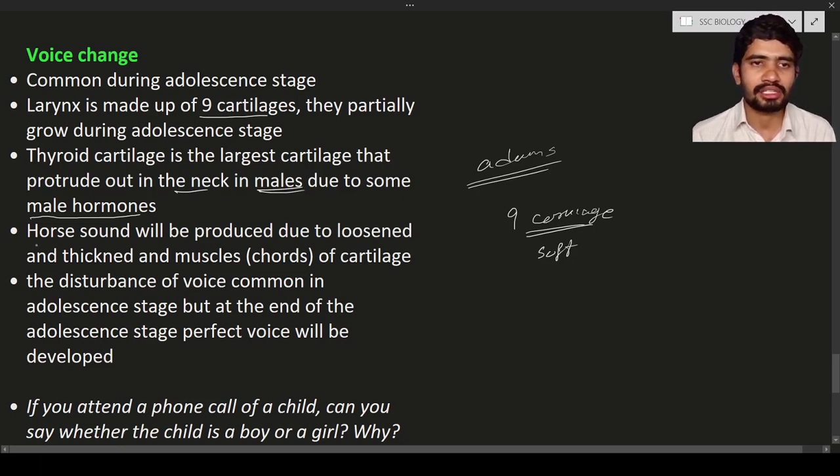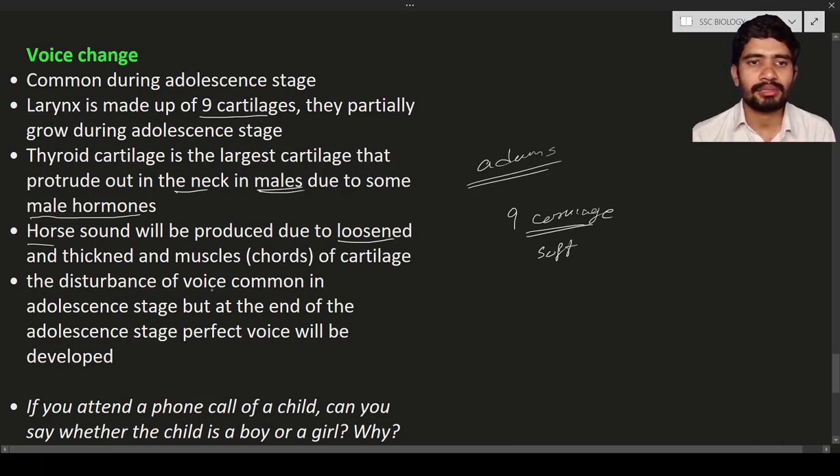Due to the protrusion and also due to the development, a hoarse sound is made. Hoarse is nothing but a little bit harsh sound produced due to loosened and thickened muscles. The muscles of the cartilage become a little bit loose, and at the same time a little bit thick. As a result, you will see such a protrusion in the neck.